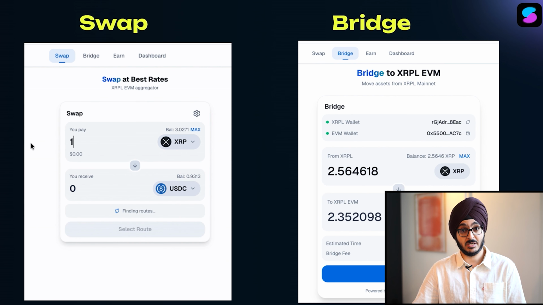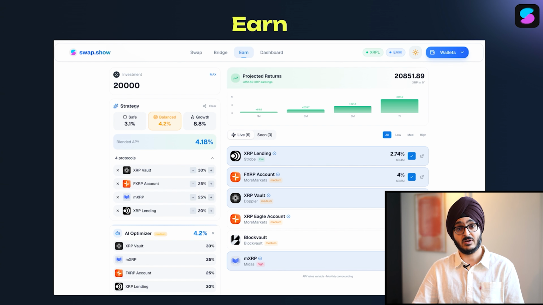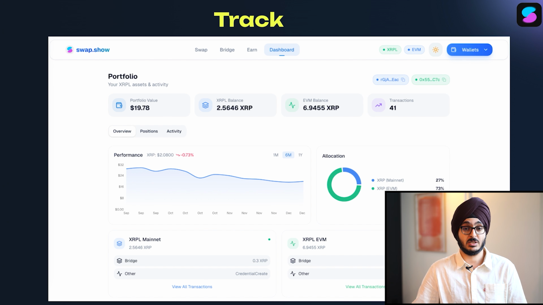The next feature is bridge, where you can move your funds between mainnet and the EVM sidechain, and vice versa. Finally, there is earn, where you can compare all the yield-bearing products that are there in the XRPL, EVM, and mainnet ecosystem, and then figure out a strategy for yourself. And finally, there is a track dashboard, where you can track your funds across both mainnet and the EVM sidechain and see all the transaction history and how your yield positions are performing.